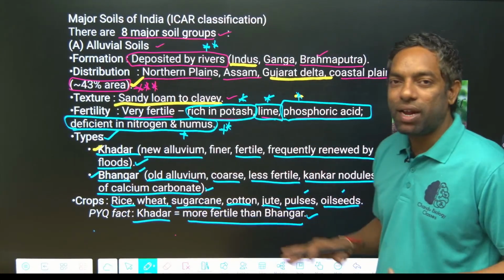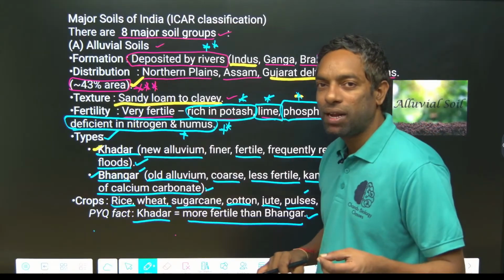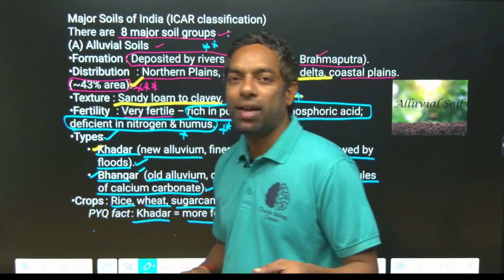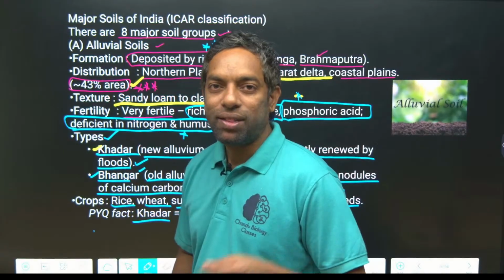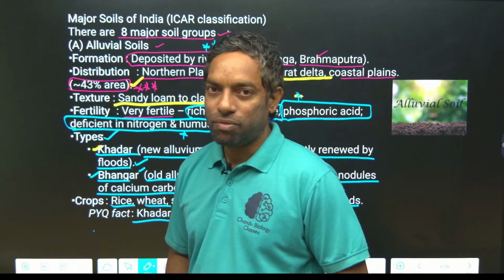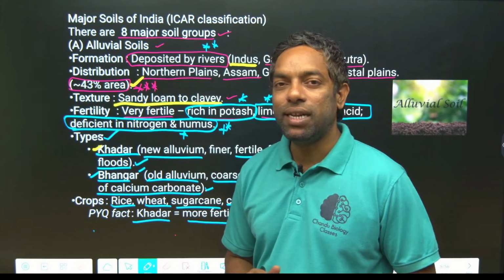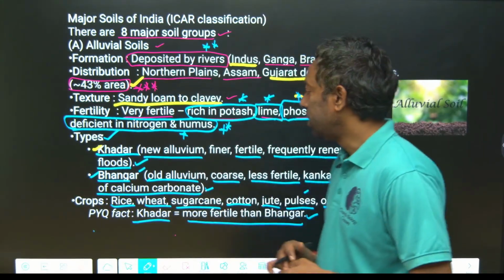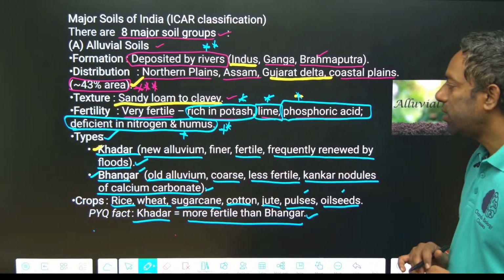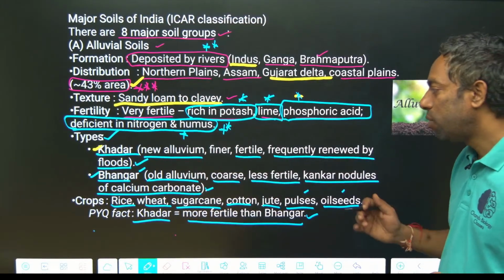The types of alluvial soil are Khadar and Bangar. Khadar is the new alluvial soil, highly fertile, and Bangar is the old alluvium deposited earlier, less fertile than Khadar. Khadar is highly fertile, Bangar is low fertile, guys.